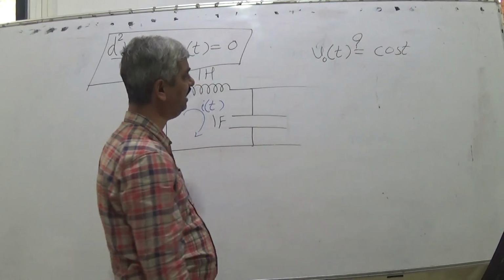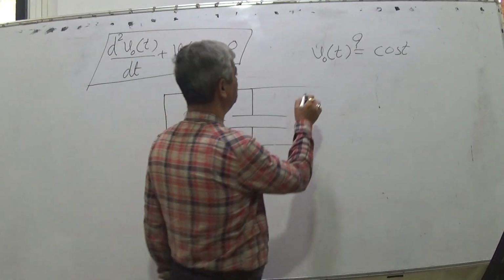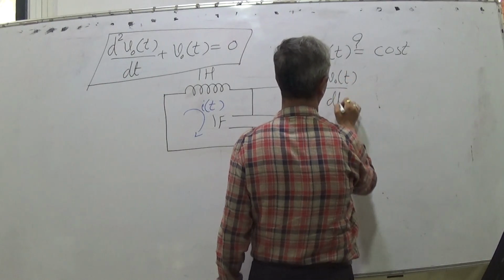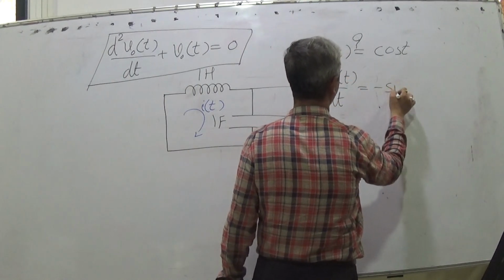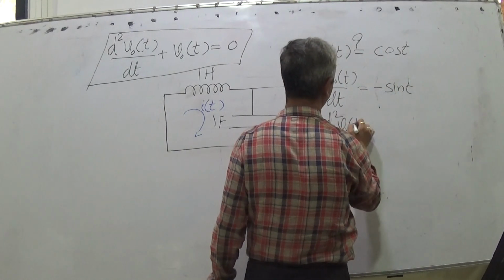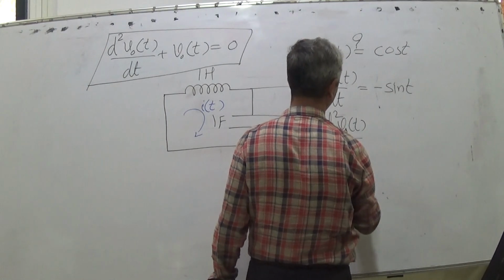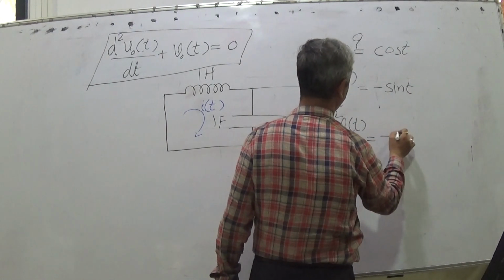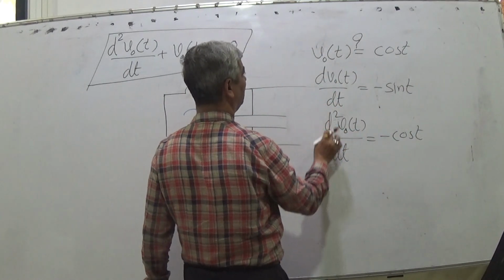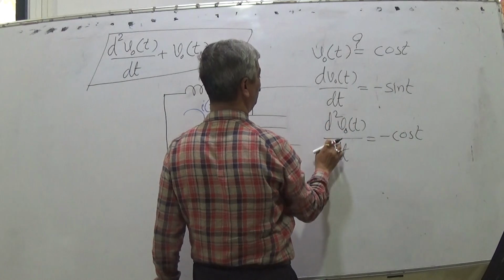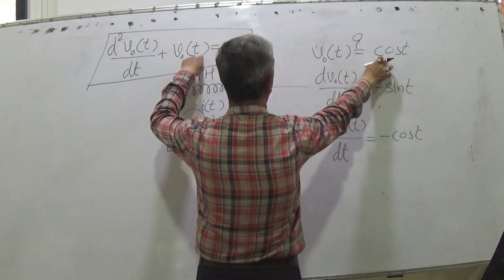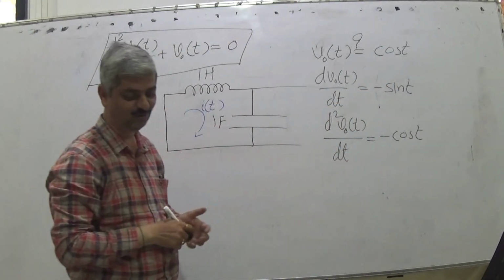If Vo(t) is cos t, what is dVo by dt? Minus sin t. And what is d2 Vo by dt square? Minus cos t. So d2 Vo by dt square and Vo are negative of each other, obviously. So d2 Vo by dt square plus Vo is minus cos t plus cos t, 0. Yes, it is the answer. Cos t.